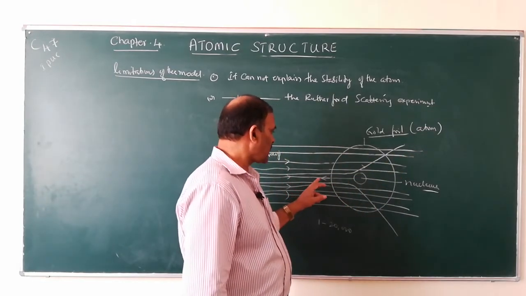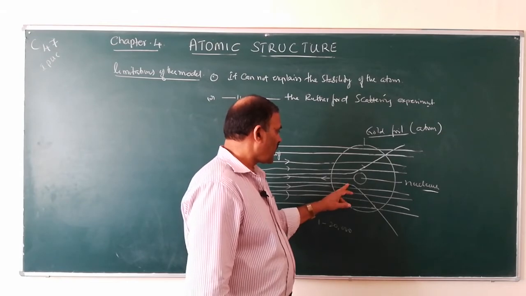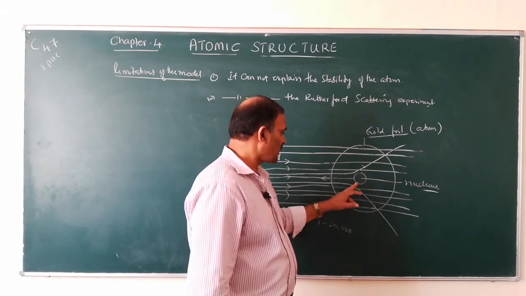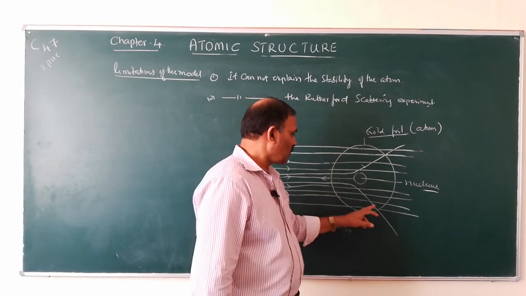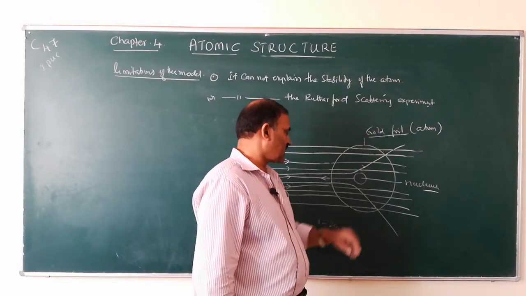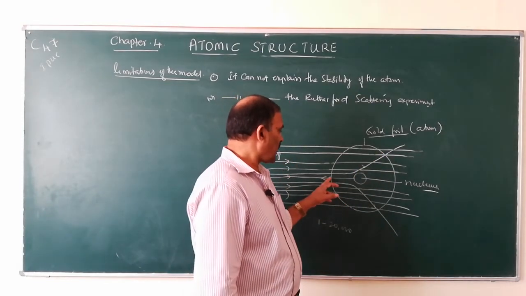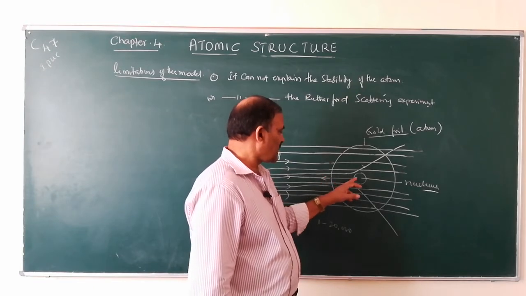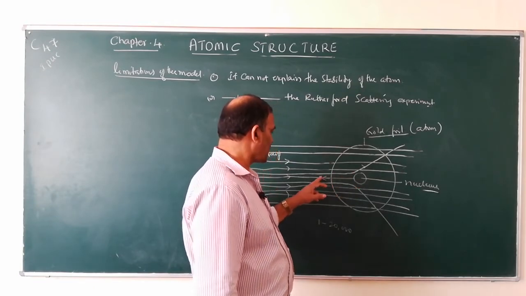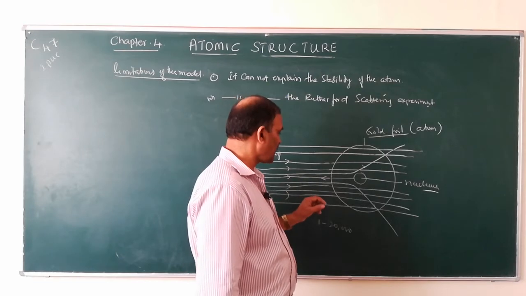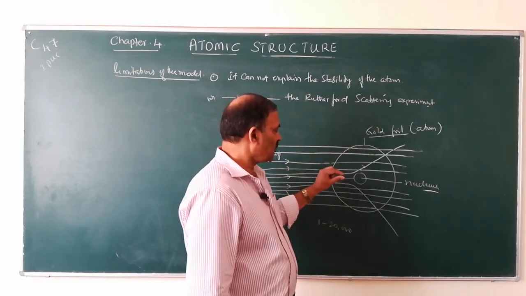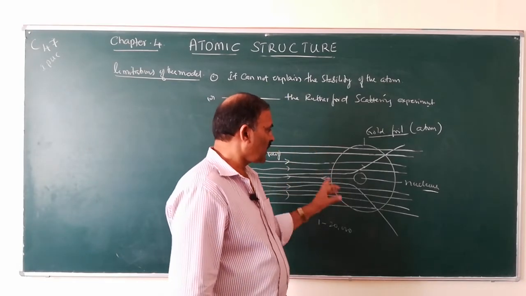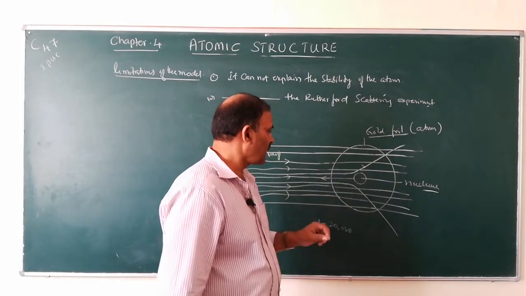Since alpha particles carry positive charges, positive charges get repelled, so they will bend like this. So the particle which falls exactly at the center of the nucleus rebounds back. That means the size of the nucleus is very small when compared with the size of the atom.